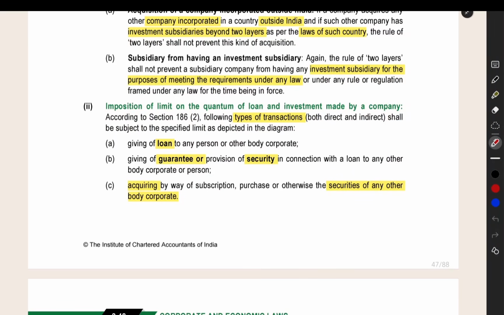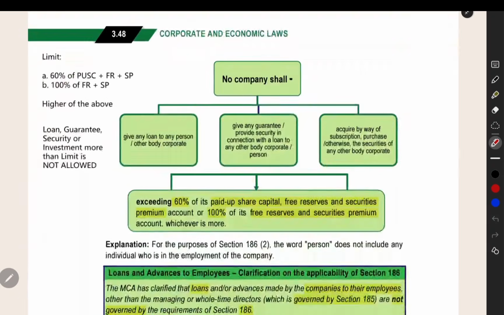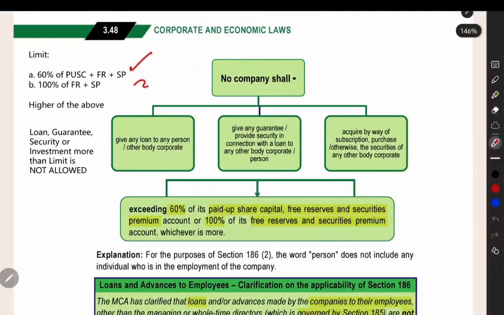The types of transaction for which the limit will be applicable are loan you can give, guarantee, security, acquiring the securities of any other body corporate. For these transactions, this limit will be applicable. The maximum limit is A, B, two amounts you have to find out, and then the higher of the above, you have to take that amount, and that is the limit. 60% of paid up share capital, free reserves, security premium total, and then 100% of free reserves plus security premium. Out of this higher amount you have to take, that is the limit.